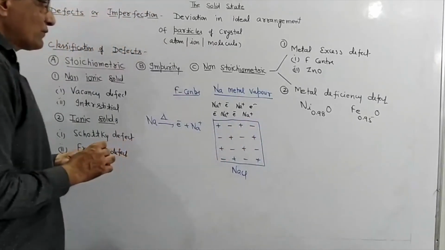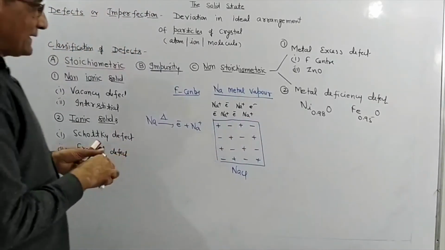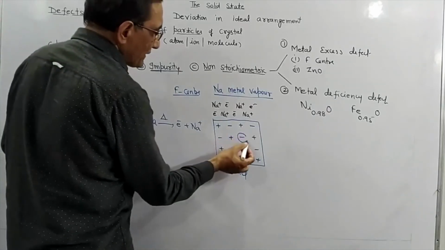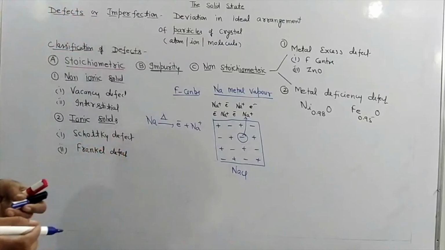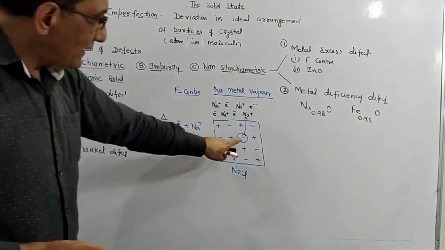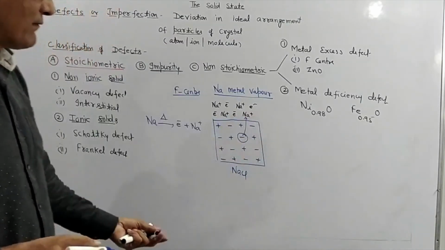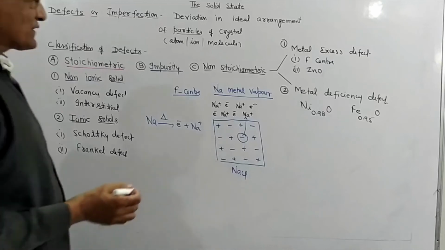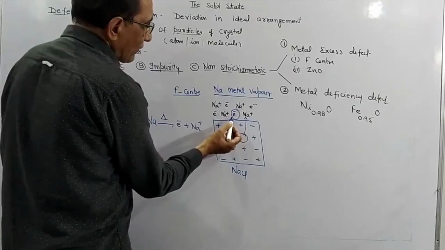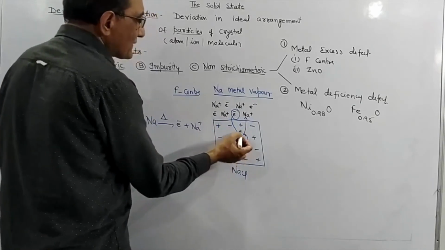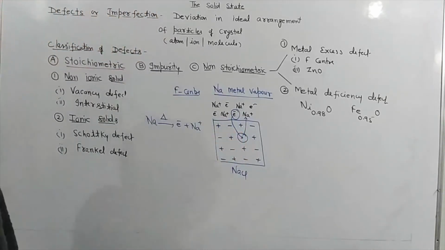Now what happens, students? The Cl- ion diffuses outside and combines with Na+, and if Cl- moves outside, then there will be less negative charge in the crystal. To maintain electrical neutrality, an electron from outside goes and occupies the anion vacancy.